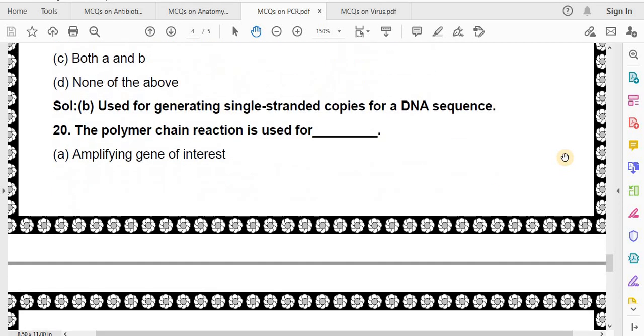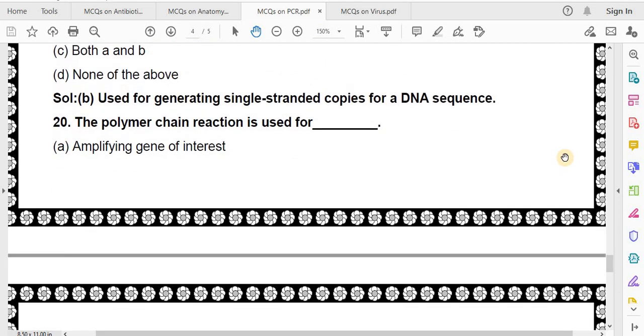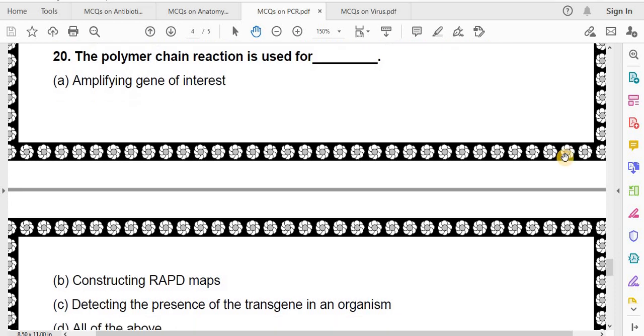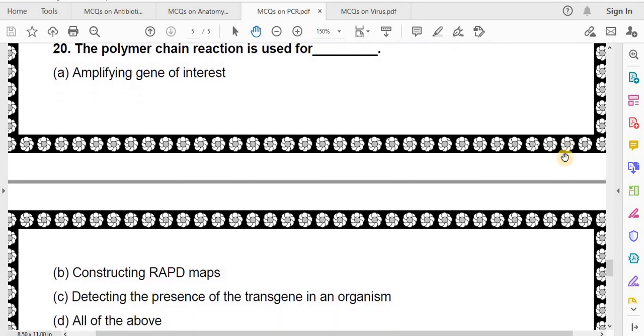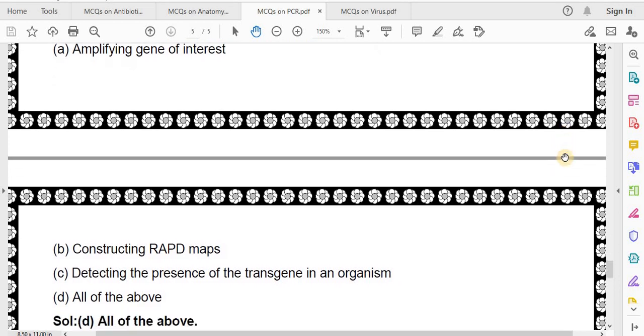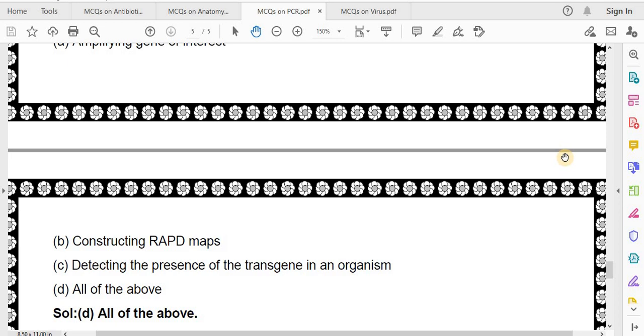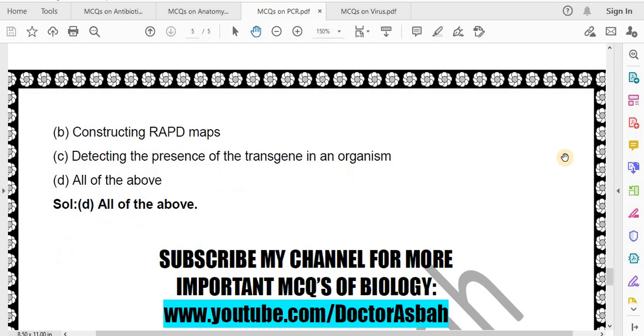The polymerase chain reaction is used for amplifying gene of interest, constructing restriction maps, detecting the presence of the transgene in an organism, all of the above. Correct answer is all of the above.